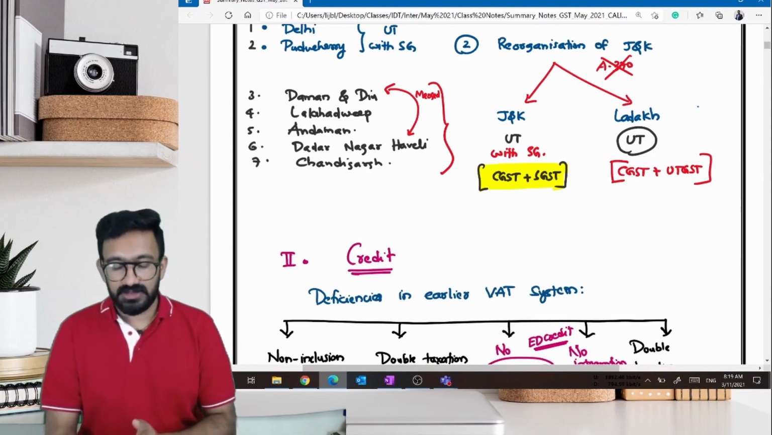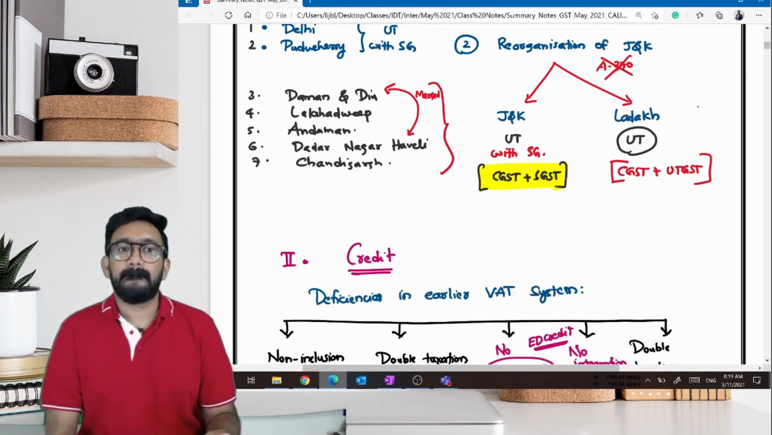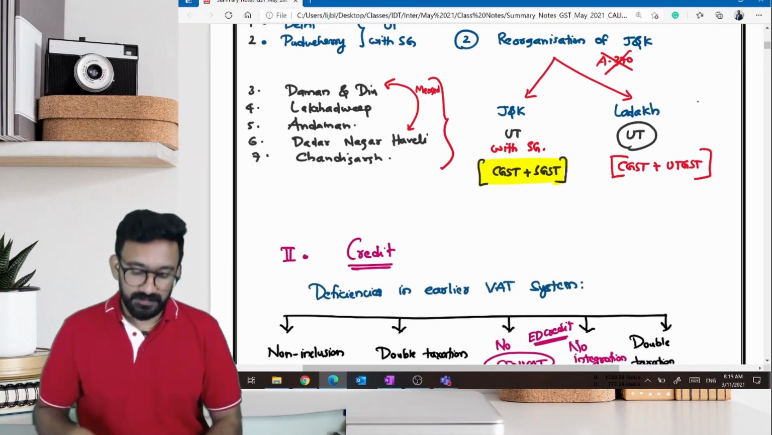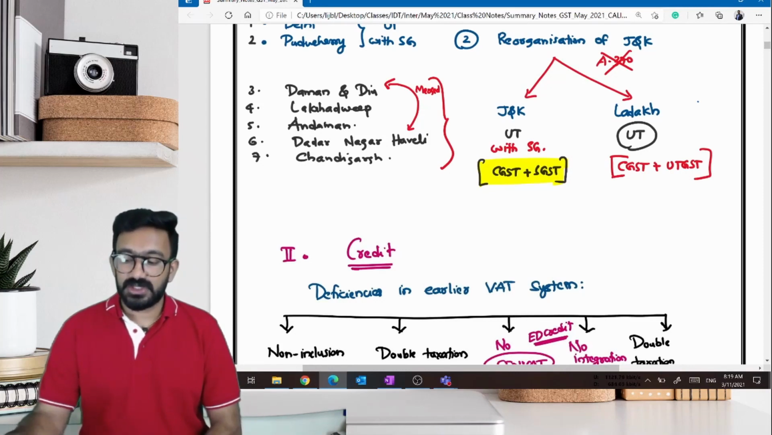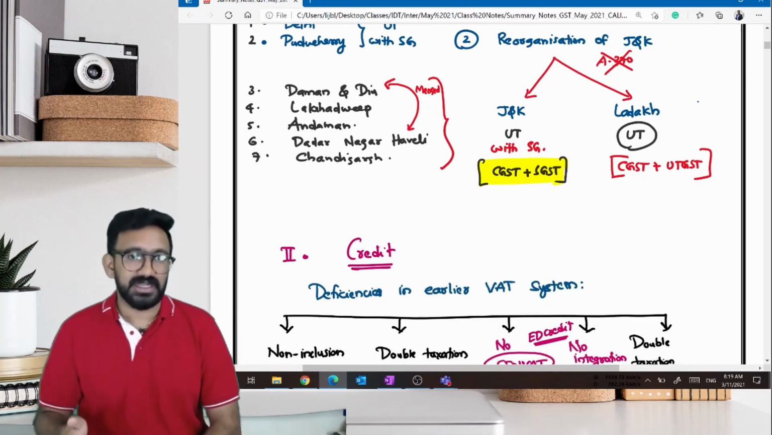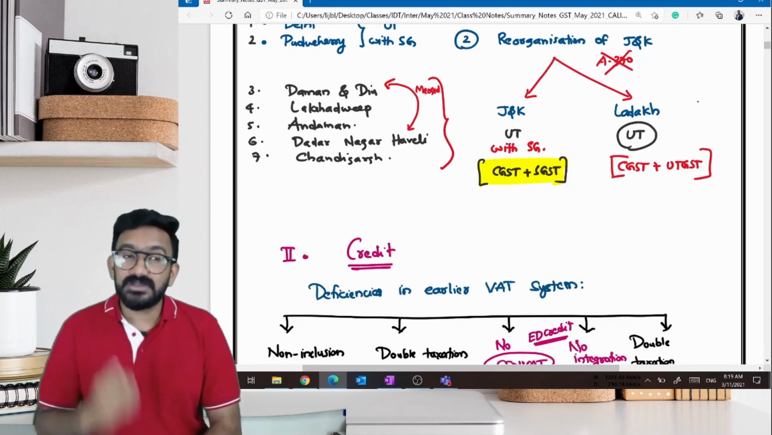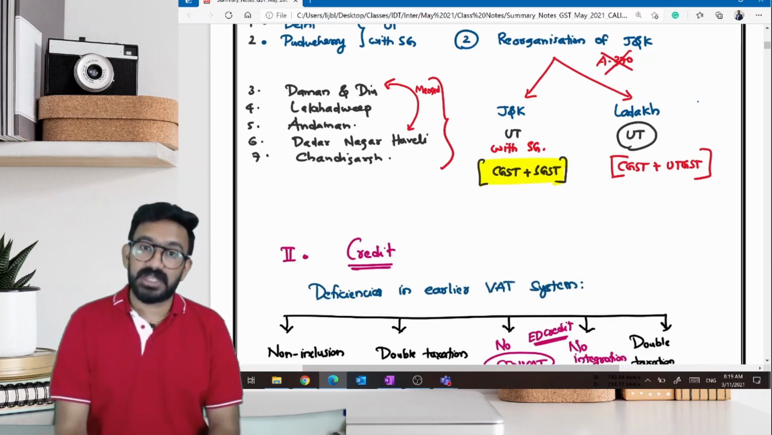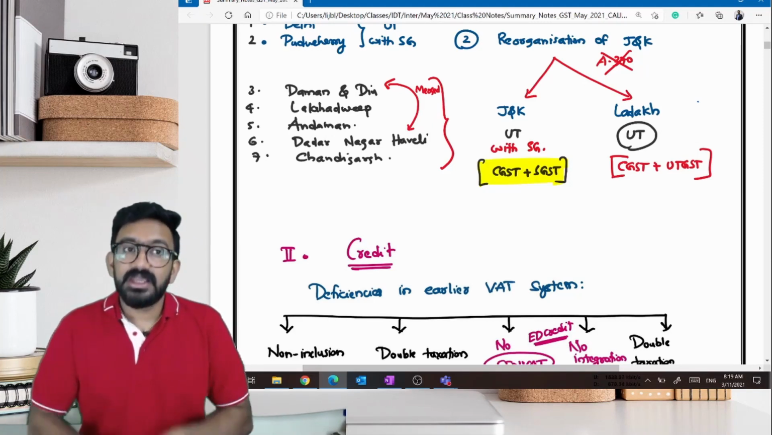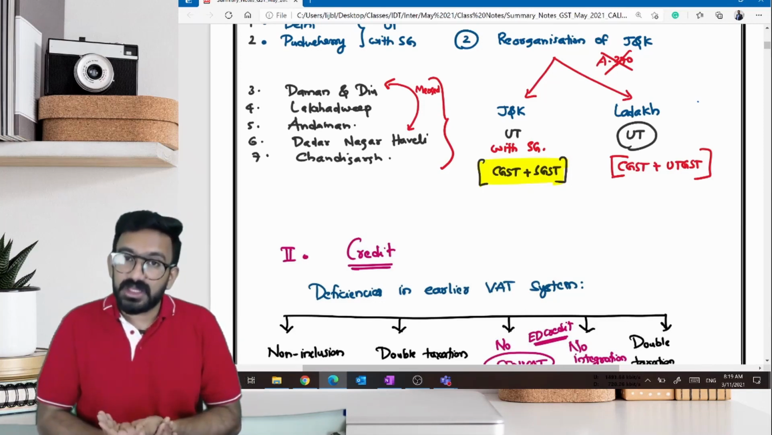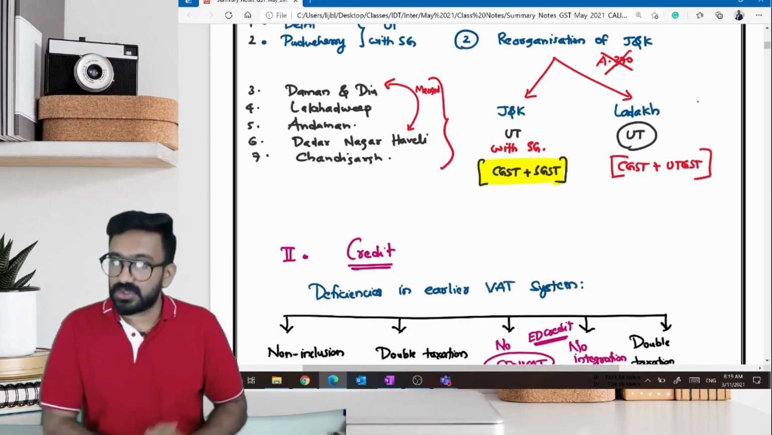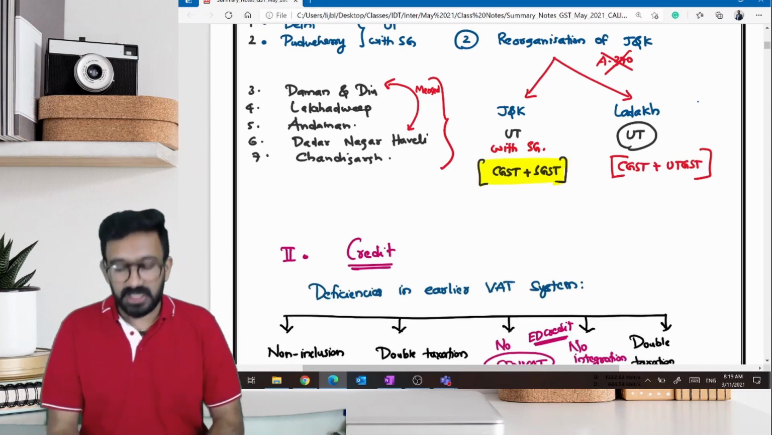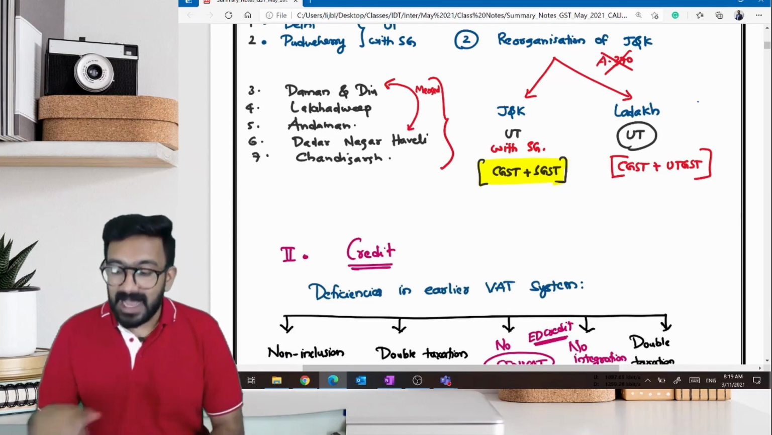GST was made applicable to Jammu and Kashmir by an ordinance which was passed on 8th of July. When was GST introduced? GST was introduced on 1st of July 2017. On 8th of July, they specifically made GST applicable to Jammu and Kashmir as well. So point number 1 is that GST was applicable to Jammu and Kashmir even then, by a specific ordinance. It was approved in Jammu and Kashmir as well. Now, what happened with Jammu and Kashmir?